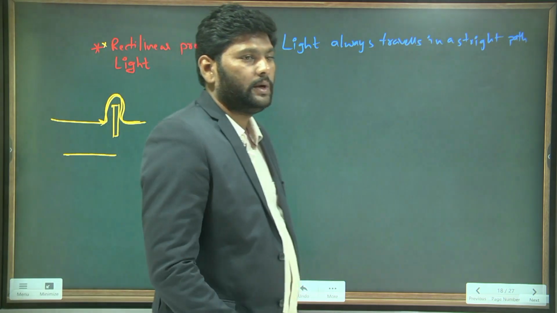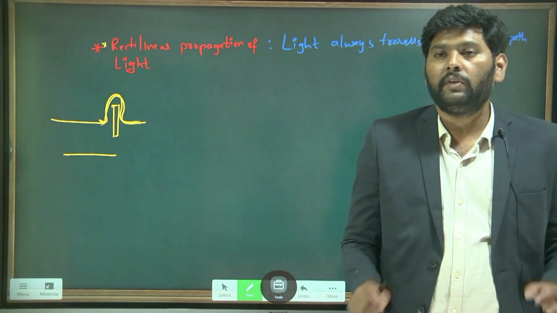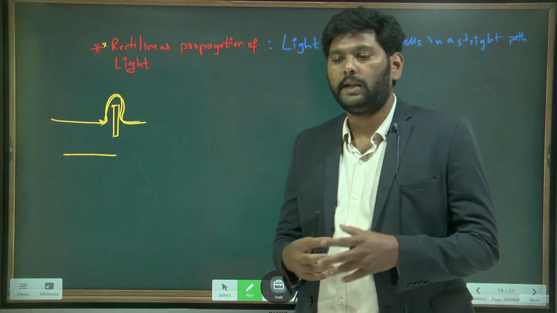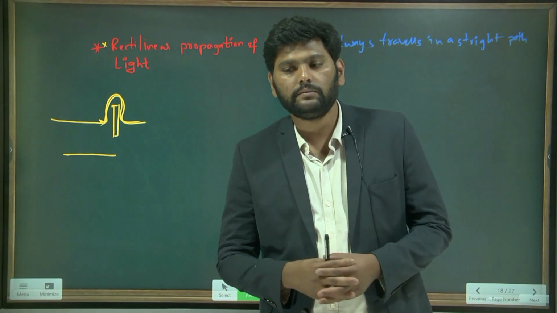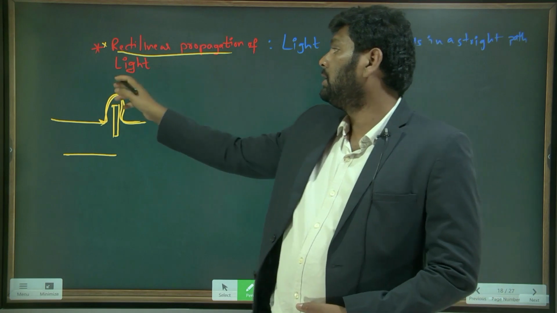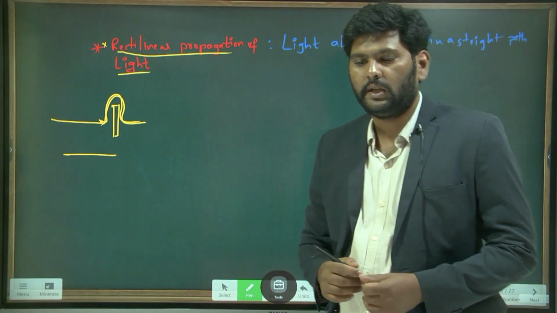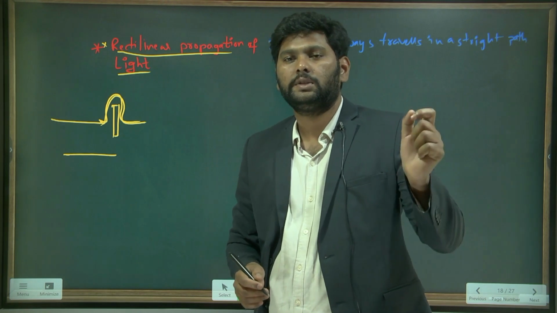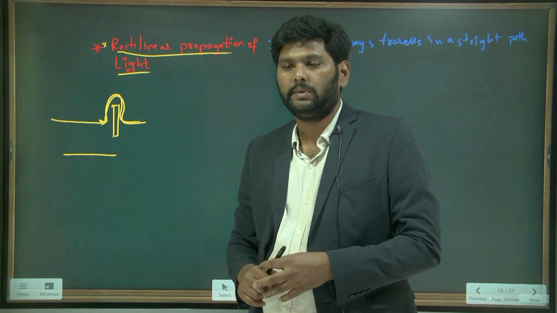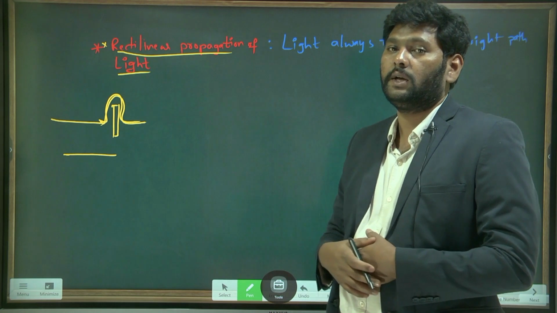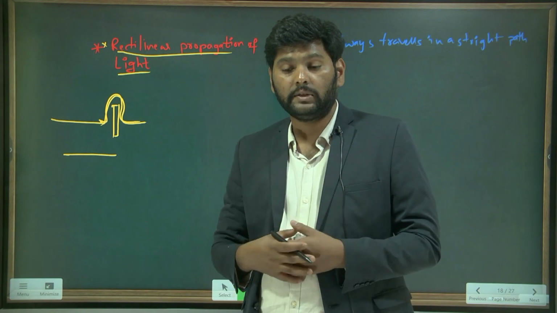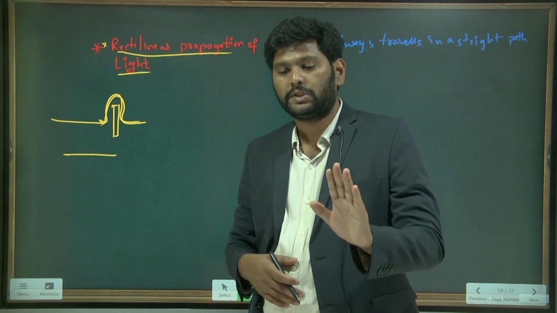Because of this property, what events happen in our daily life? Look here. Because of this rectilinear propagation, we are having shadows. If light did not have the property of straight line motion, we could not observe shadows.